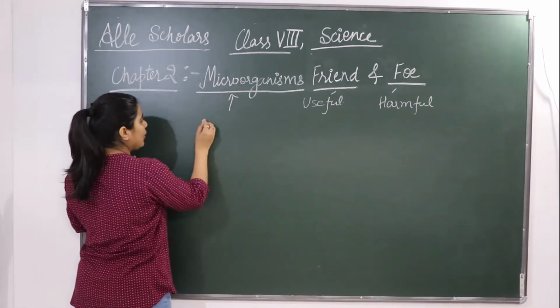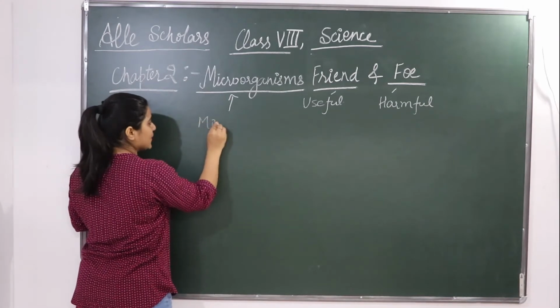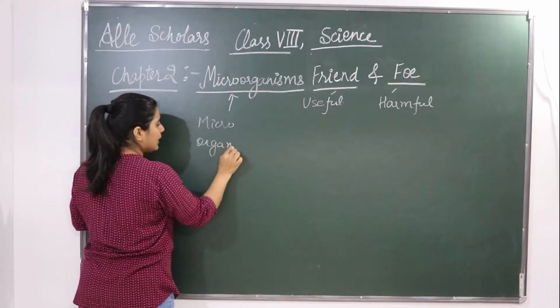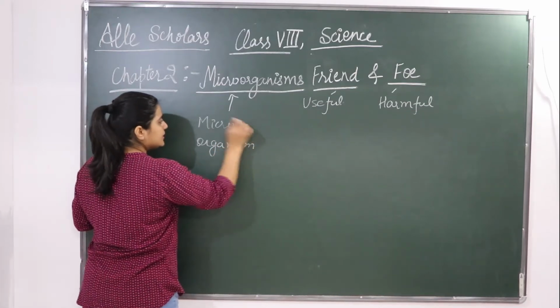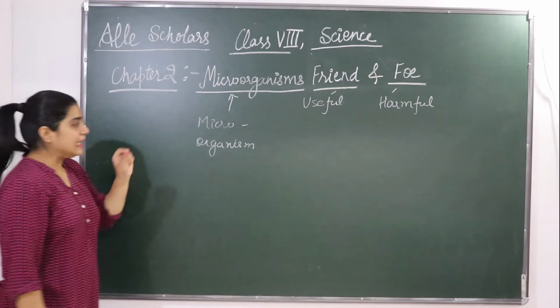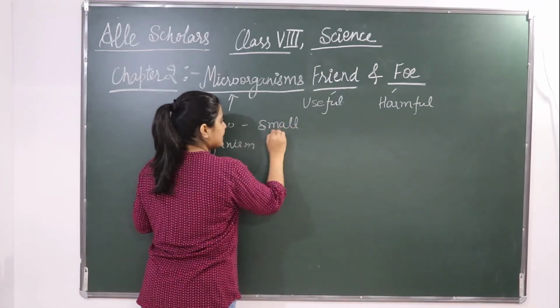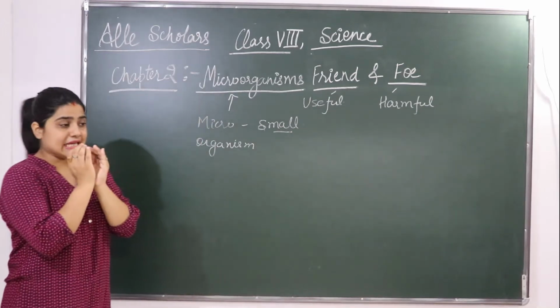Now this word microorganism is made up of two words, micro and organism. So micro means small, small in size.